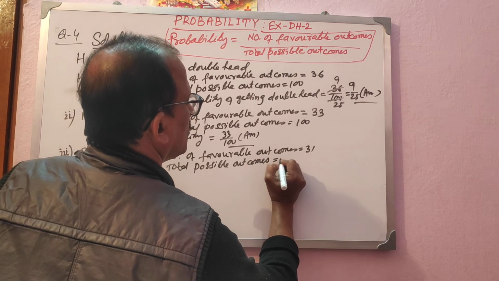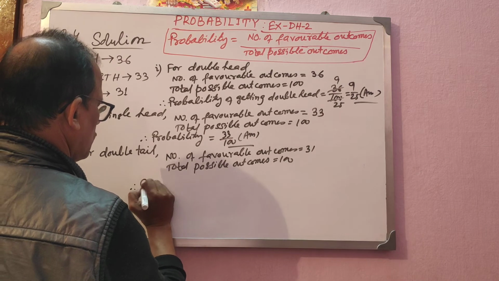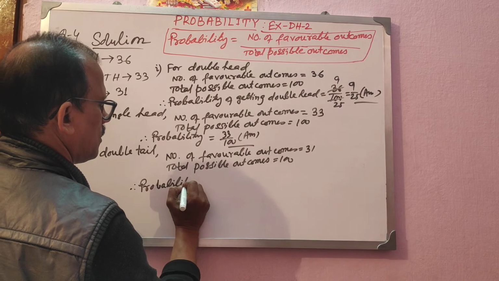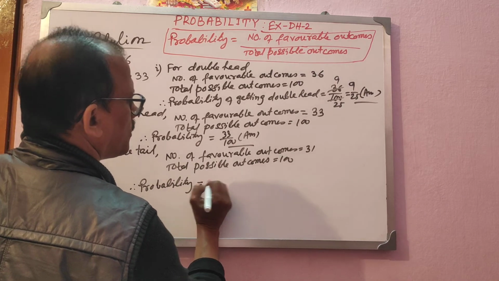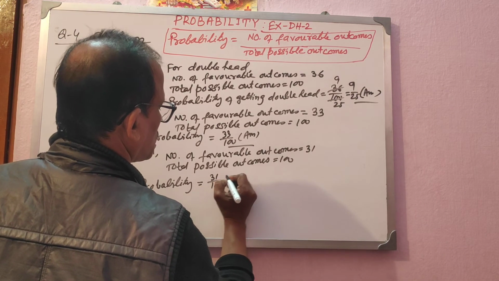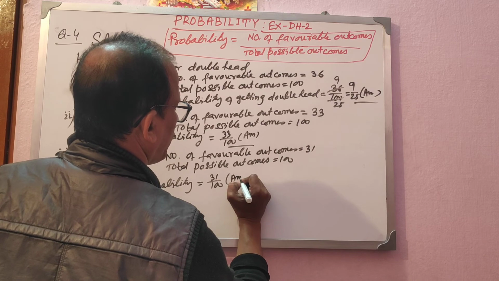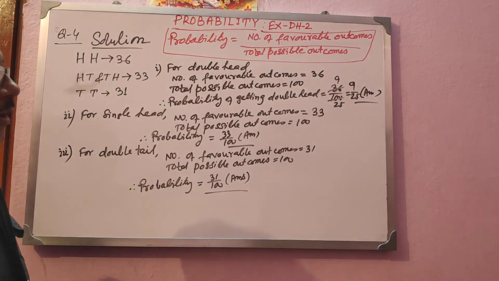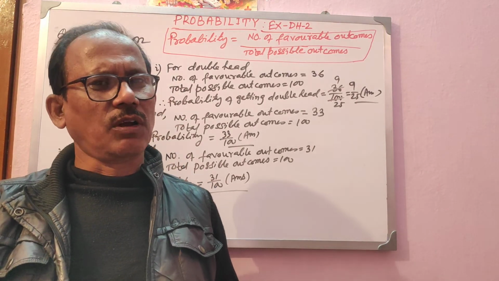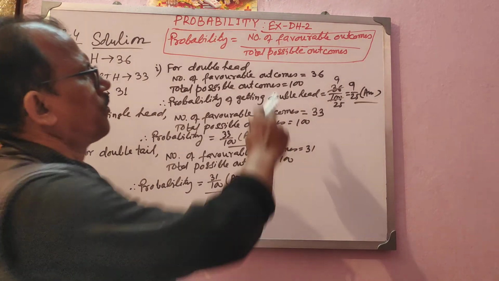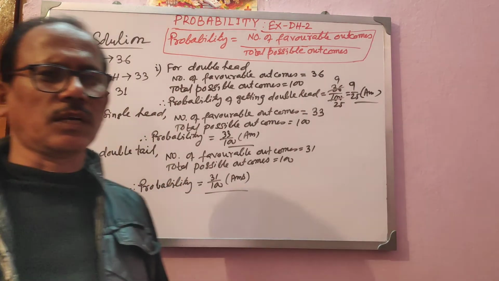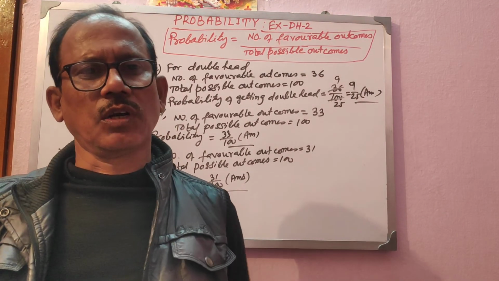Therefore, the probability of double tail will be 31 by 100, that is favorable outcomes by total possible outcomes. I hope you have understood it. Things are very simple. You can solve with one formula only. To find the probability, find the number of favorable outcomes, then the total possible outcomes. If you know these two data, you just make a fraction out of them and you will find the probability.